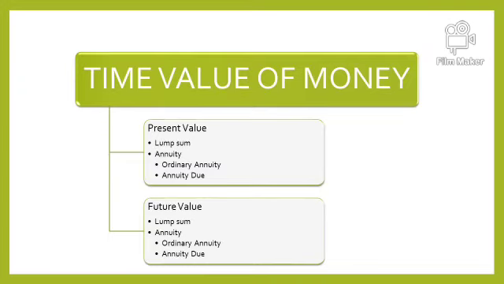Now, future value. Suppose you have 1 lakh rupees today and you are investing in a bank for 5 years. So you are investing 1 lakh rupees only once. Now we are talking about future value lump sum. You are investing 1 lakh rupees only once, so only a single cash flow is involved. We are investing today, and after 5 years, what is the future value?